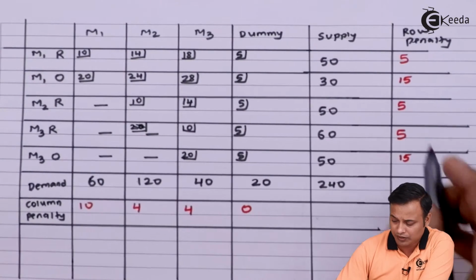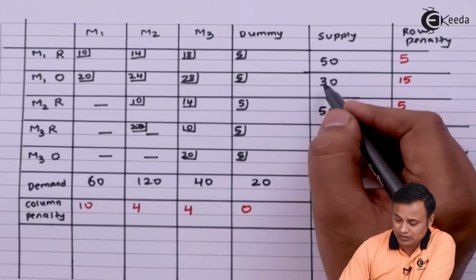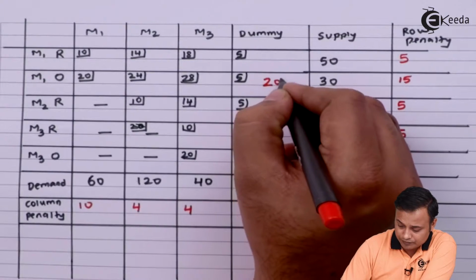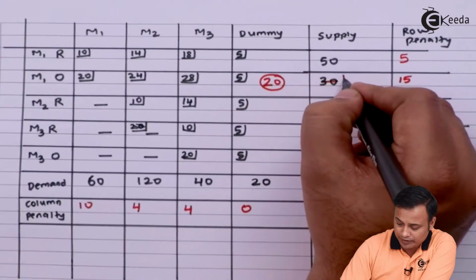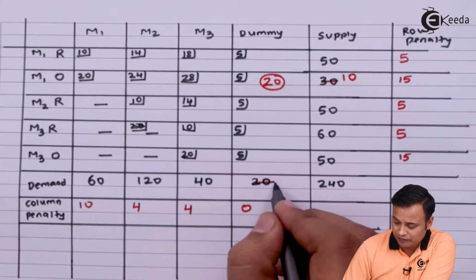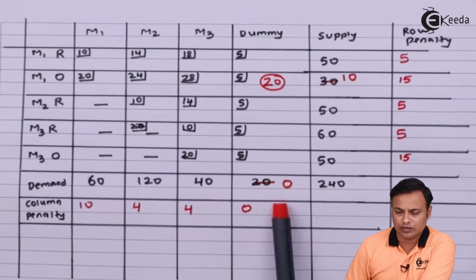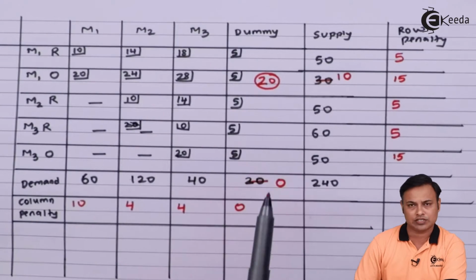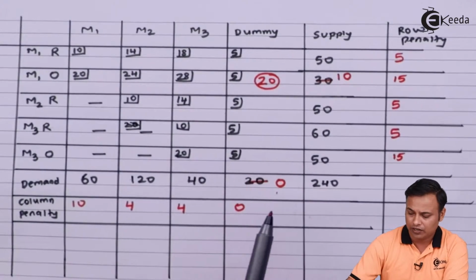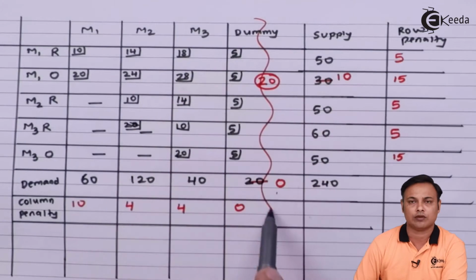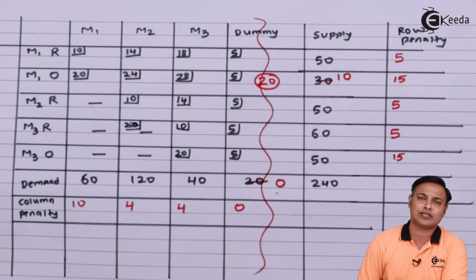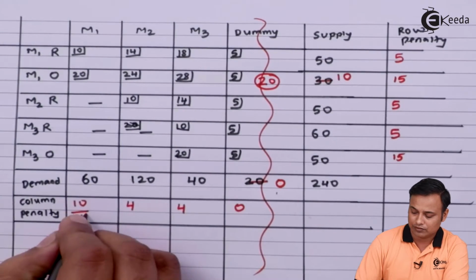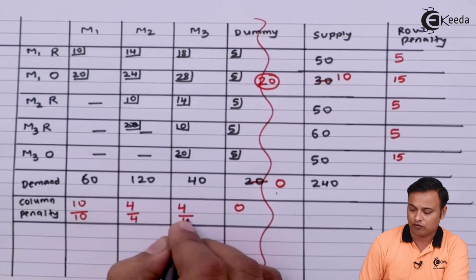So I will take the first 15 where supply is 30, demand is 20, so I will select 20 here, and 30 minus 20 shall be 10, 20 minus 20 will be 0. We made an initial allocation of 20 in the second row, and since I got a 0 here, the demand is fully satisfied. We need to cancel this particular column. ये column आपका cancel हो गया. Column cancel किया तो आपका column penalties same रहेगा. So I'll note down the same penalties: 10, 4 and 4.